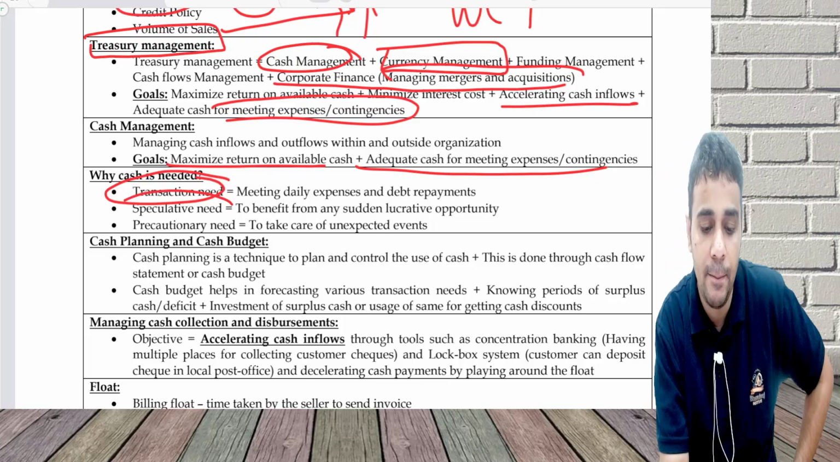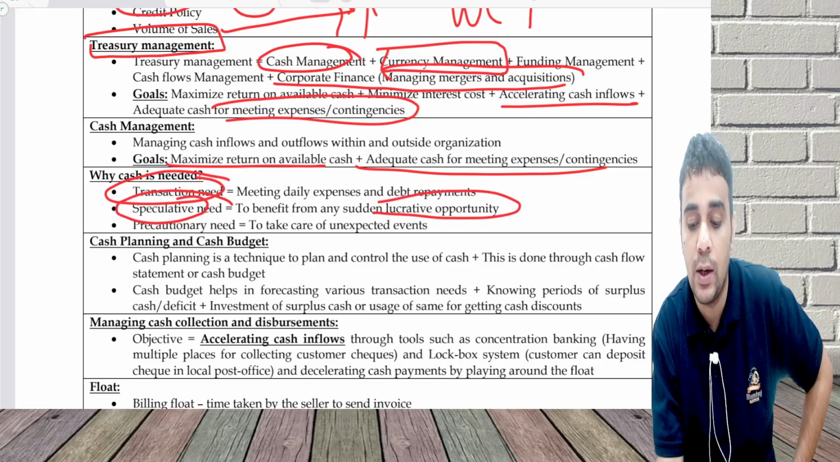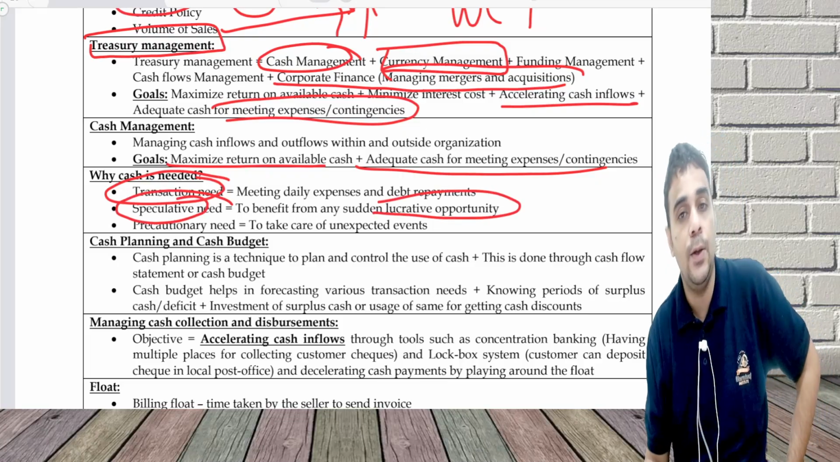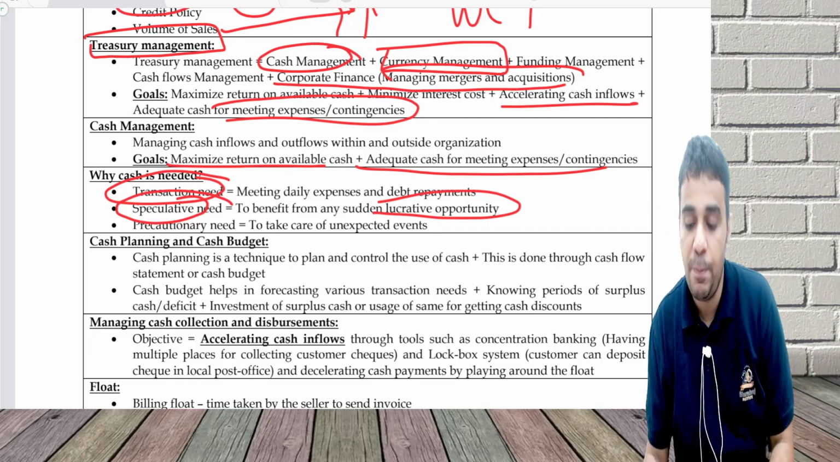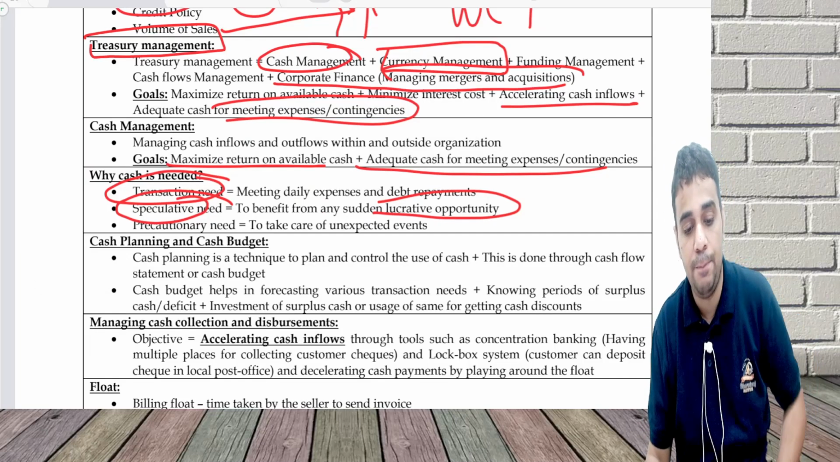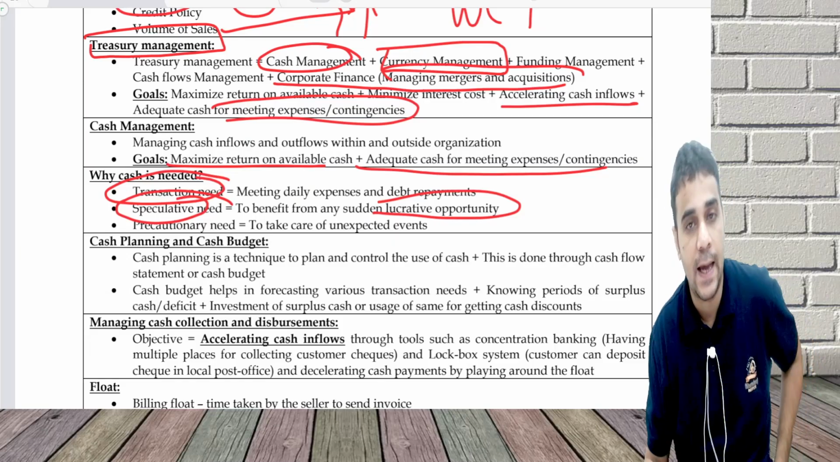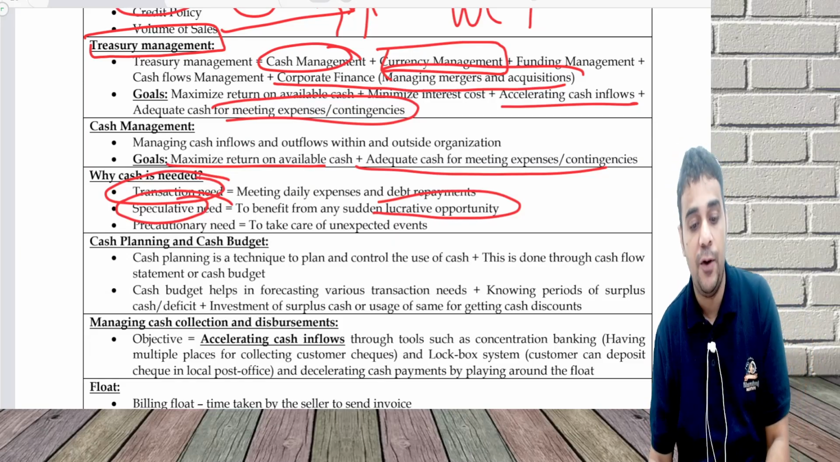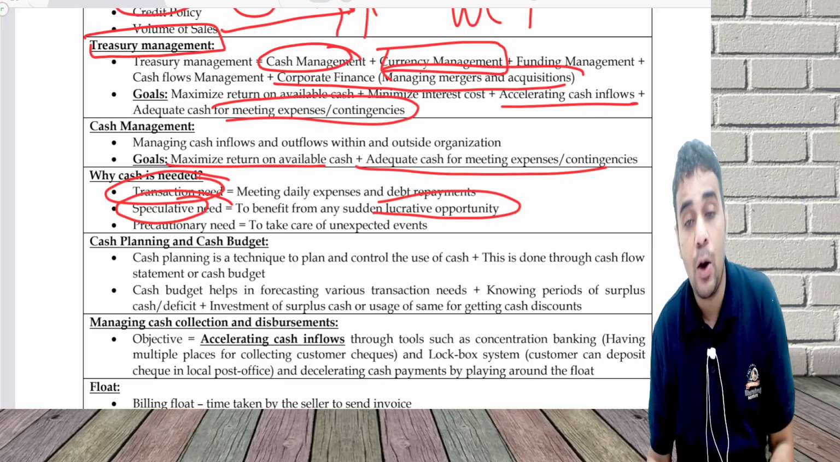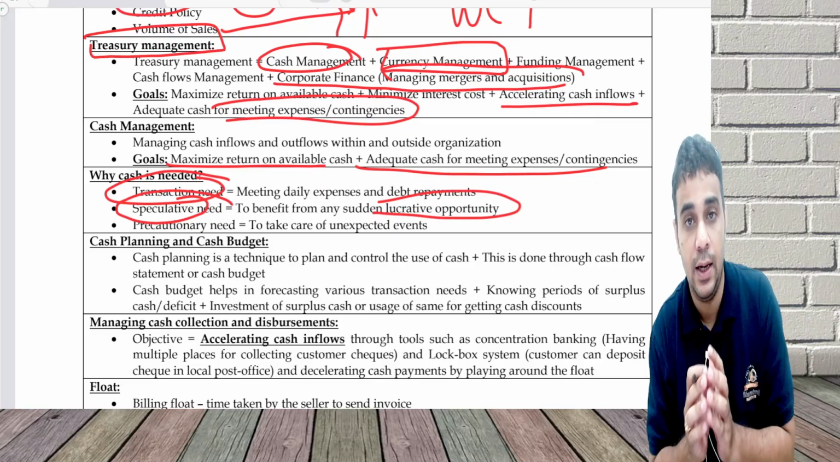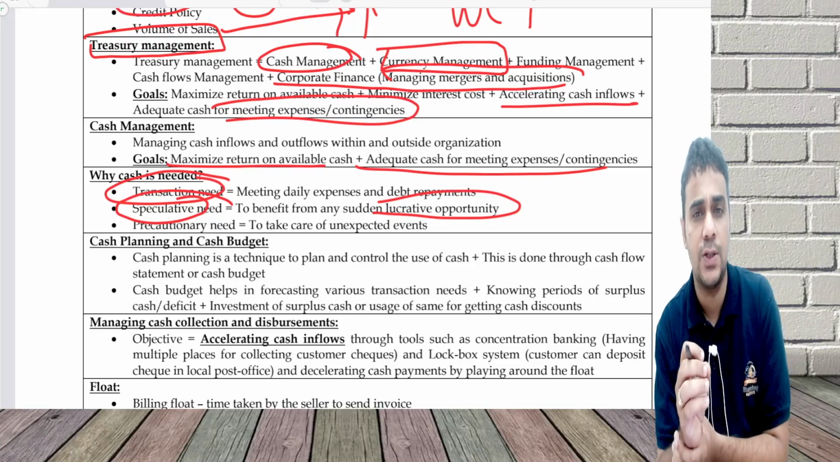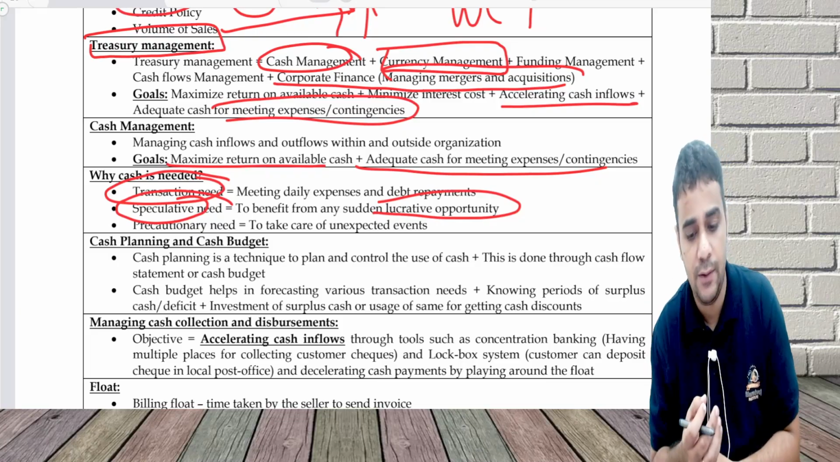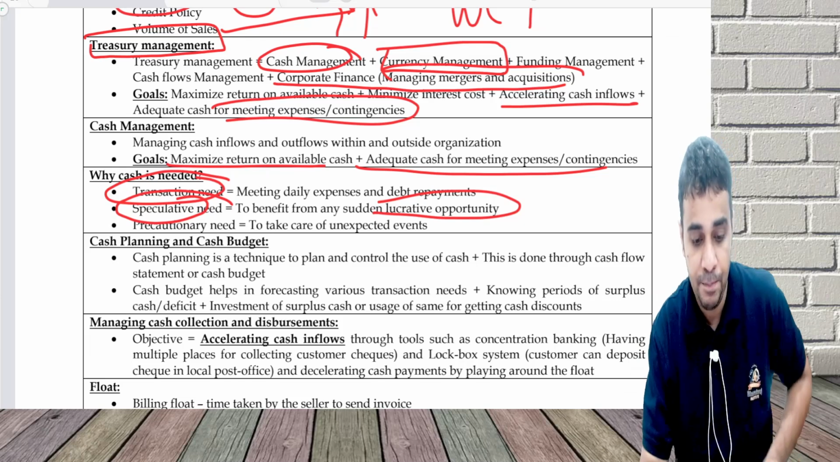Speculative need is when you are keeping money, and suddenly you get a lucrative opportunity. In case you get that speculative need, that cash will help you if there is a sudden price fall in the market and you want to benefit from it. Precautionary need is contingency, anything may happen. Speculative need can also be there, but precautionary is more or less when an unforeseen event has happened and you want to take care of that.